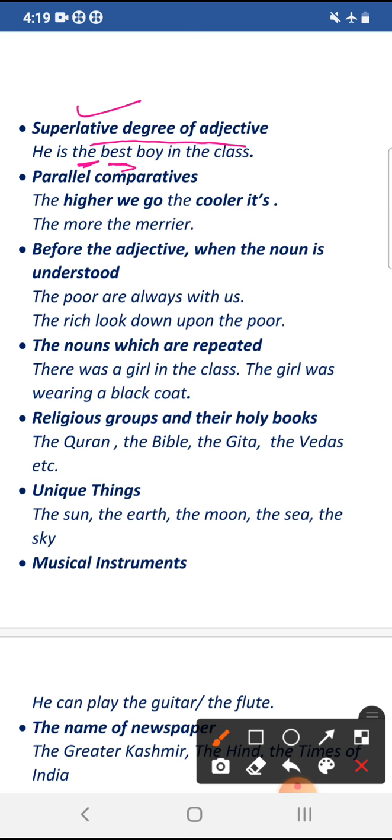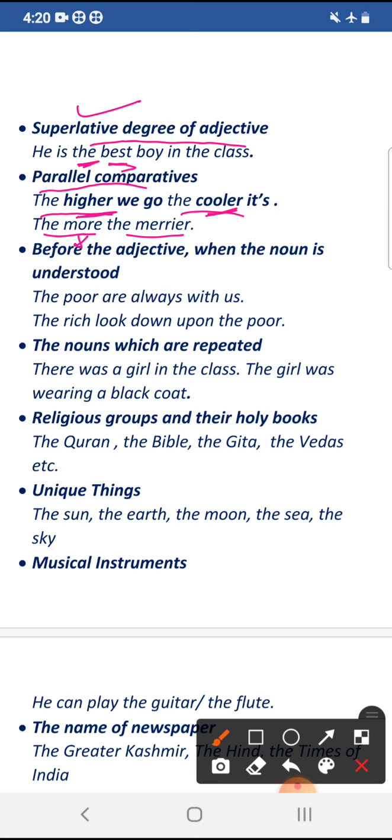Then the definite article is also used with parallel comparatives. That means when we use two comparative degrees in a sentence. For example, the higher we go, the cooler it is. Higher and cooler, these are comparative degrees. So we use the article the before them. The more, the merrier. More is the comparative of much, and merrier is the comparative of merry. So we use the definite article with them.